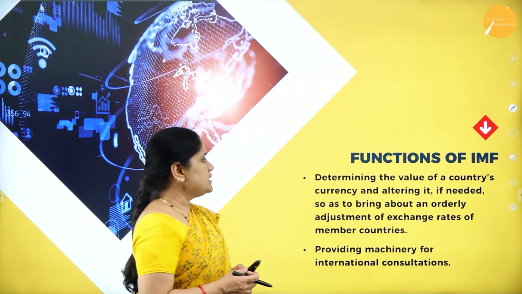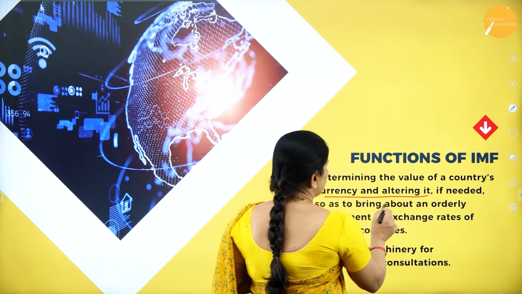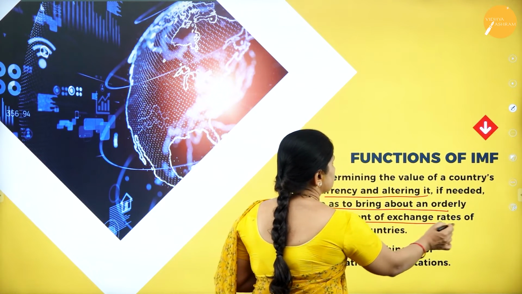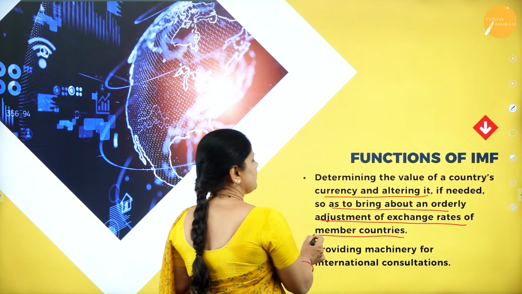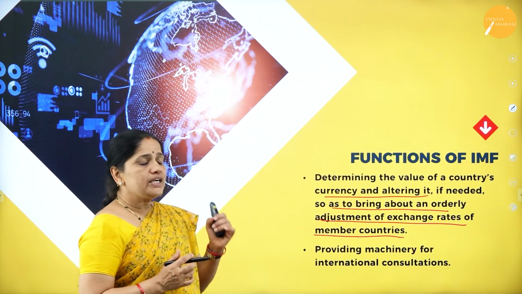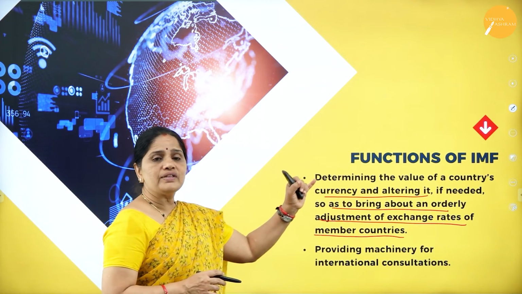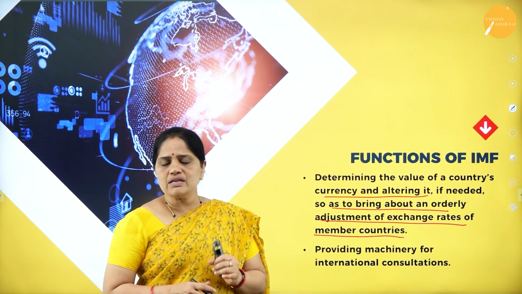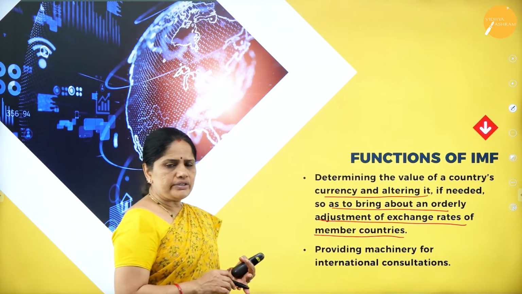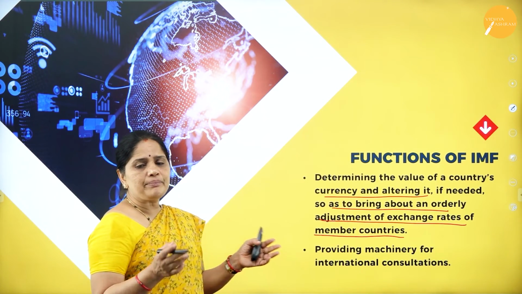The next one is determining the value of a country's currency and altering it if needed, so as to bring about an orderly adjustment of exchange rates of member countries. So the IMF is the body which will decide the value of each country's currency, and it will also help in adjustment of the exchange rate of member countries.